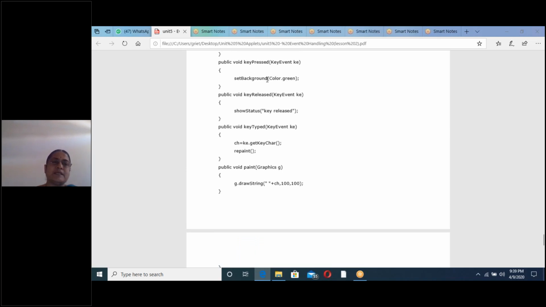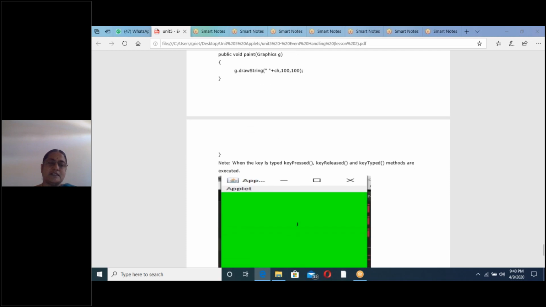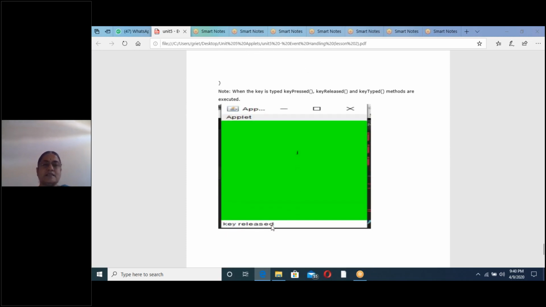Next, key pressed is completed and key typed is completed. After that, we will release the key. That is called key released. What I have written in this is to show the difference. Key pressed means the background color is set as green. Key typed means using the paint method, that character J is printed on the applet window. Third in the sequence, key released means in the status bar I have written key released using the showStatus method. Whenever the key released method is executed, you see key released in the status bar.